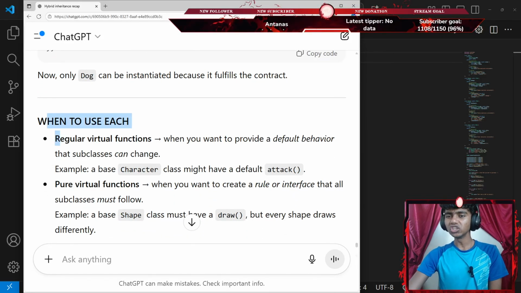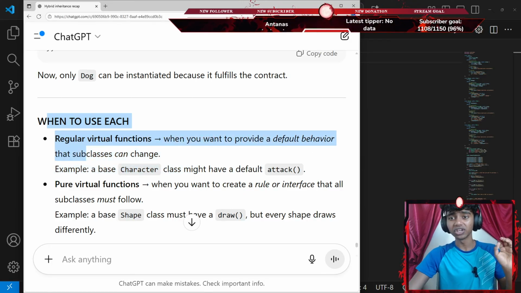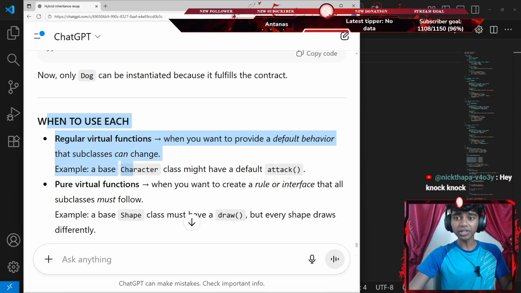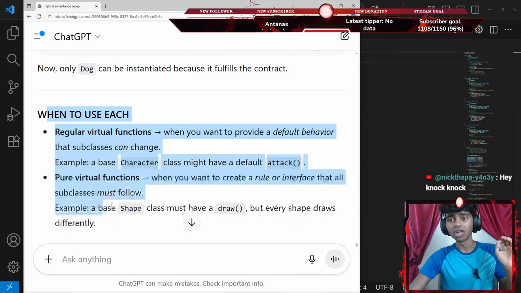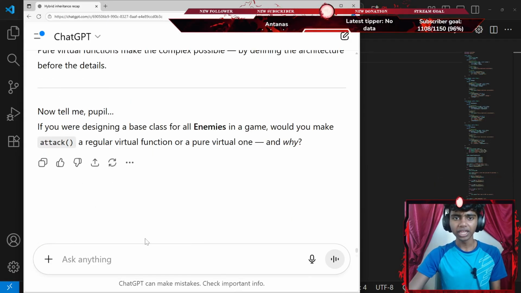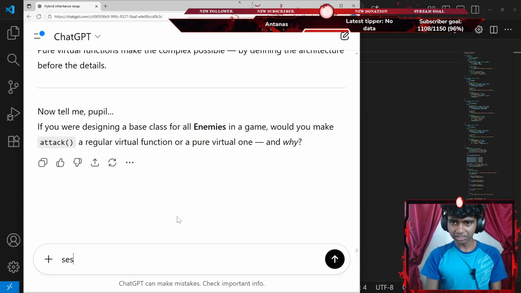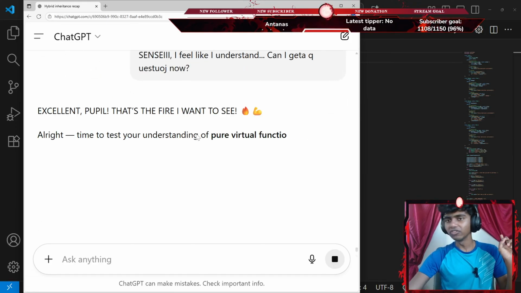Okay, when to use each. Regular virtual functions: when you want to provide a default behavior that subclasses can change. Example, a base character might have a default attack. Pure virtual functions: when you want to create a rule or interface that all subclasses must follow. Oh, okay. Guys, I think I'm ready. Let me say something like, I feel like I understand. Can I get a question now? Guys, I think I'm honestly ready for the question.